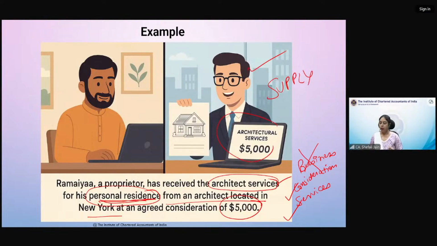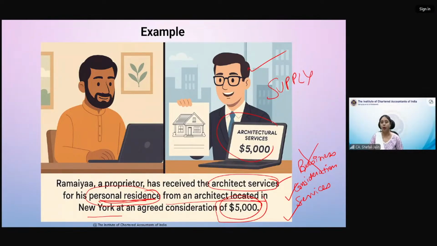Okay, Kuldeep, Ramaya has imported architect services for his personal residence, his house. He wants to get it designed from an architect that is located outside India. For that, he has paid the consideration of $5,000. So consideration is there, services are there. What is not there is the business purpose, that he is receiving these services for purposes other than business. That is for his personal purpose, he is receiving this architect services. And that is why in the normal course, it should not have been a supply.